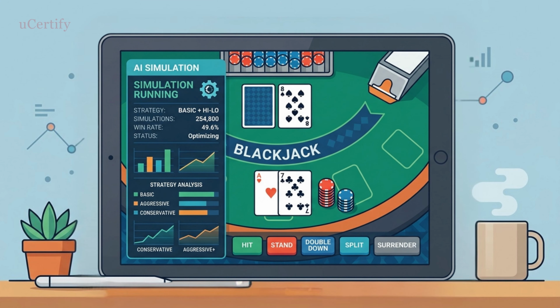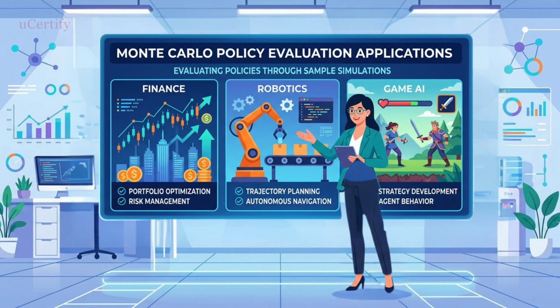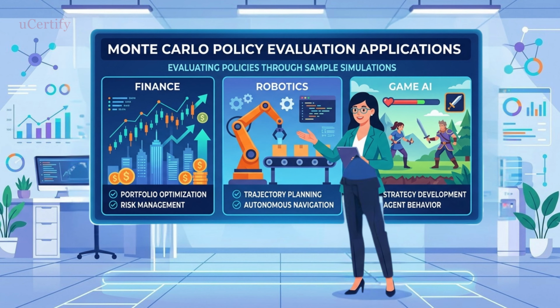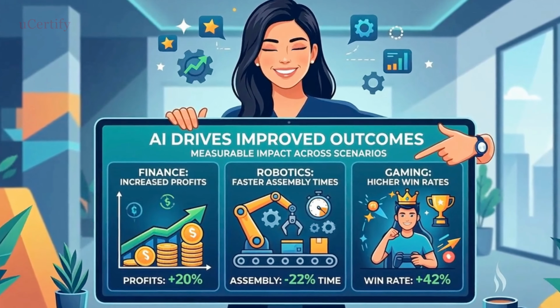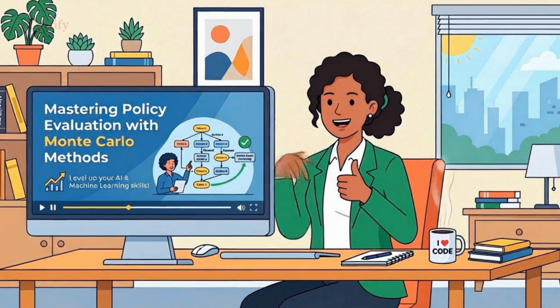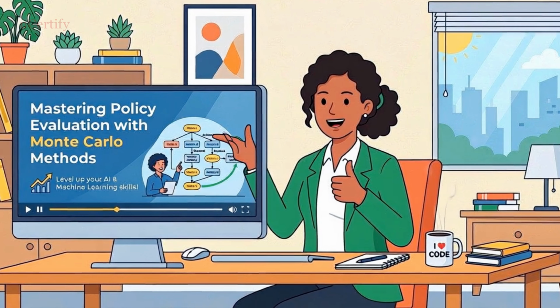Monte Carlo methods can also evaluate strategies in games like blackjack. Policy evaluation helps us make smarter, more informed decisions in complex situations. By optimizing strategies, we can achieve improved outcomes across various fields. You can now predict outcomes and improve policies using Monte Carlo methods.